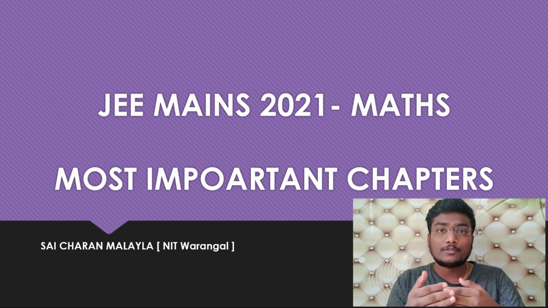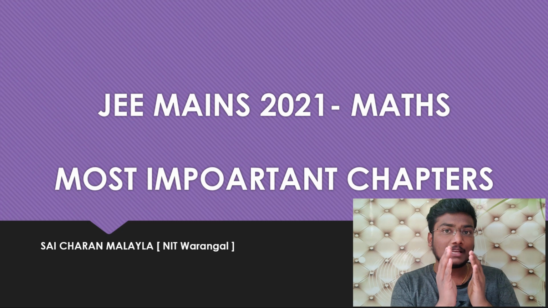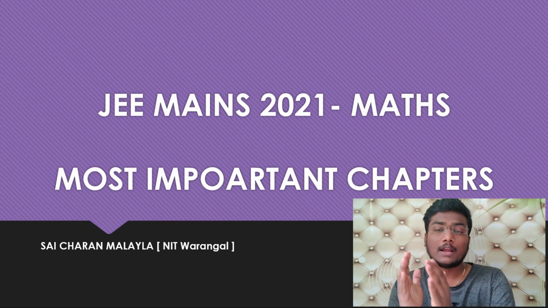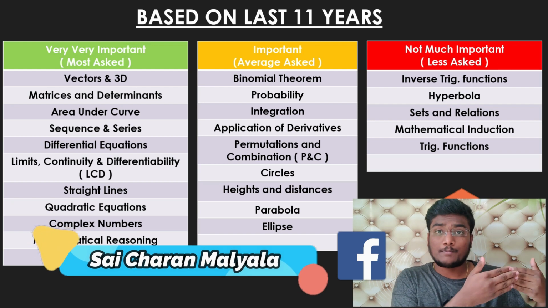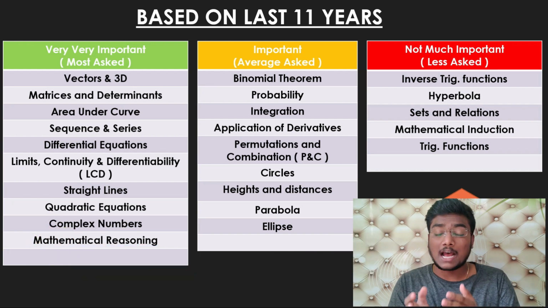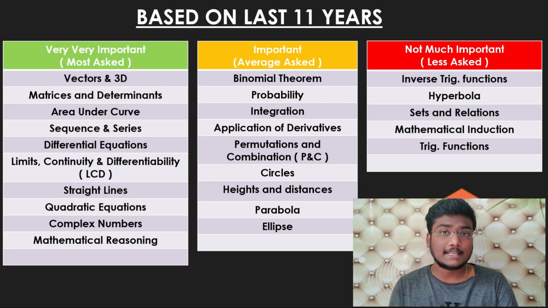So this is the analysis of last 10 to 11 years. So based on that, I have divided the chapters into 3 parts. So green zone, red zone and orange zone. So this analysis is totally based on past 11 years number of questions asked in JEE Mains paper. So based on that only I have divided into 3 sets.